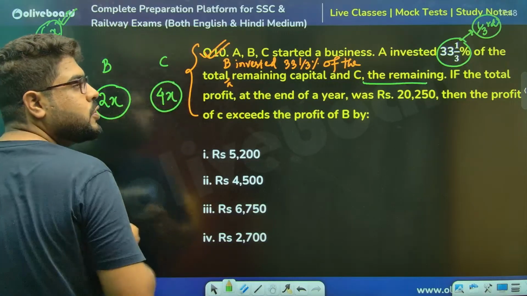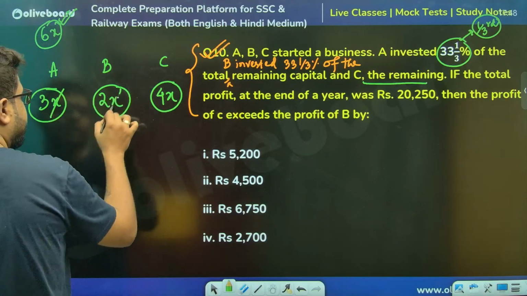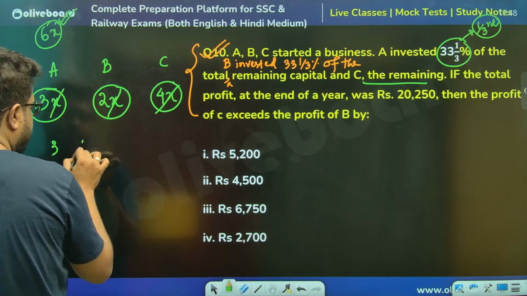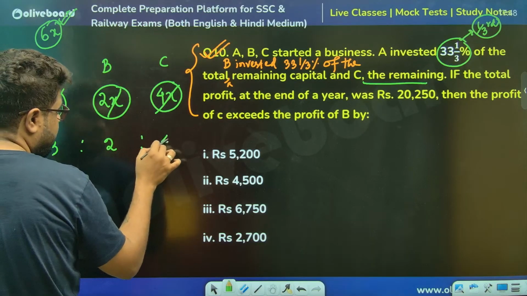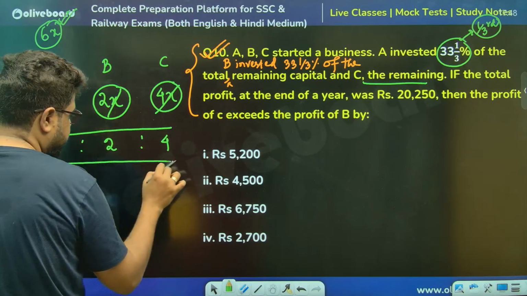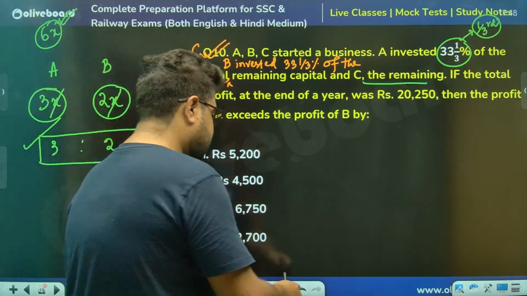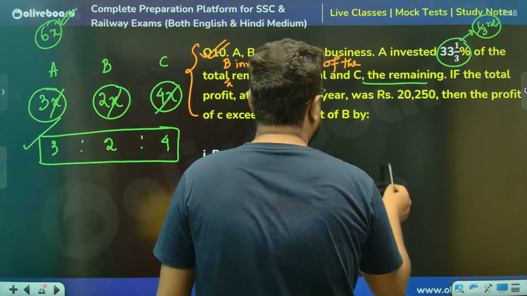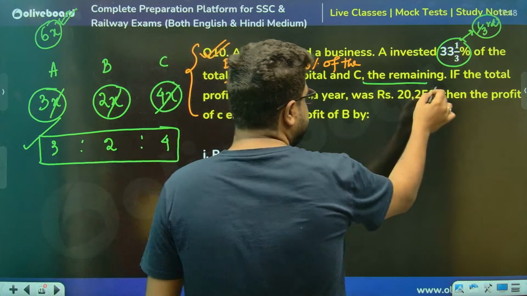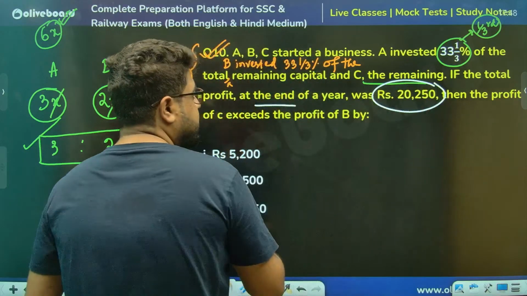Think of it like this. So the ratio is 3:2:4, that's the ratio of A, B, C.